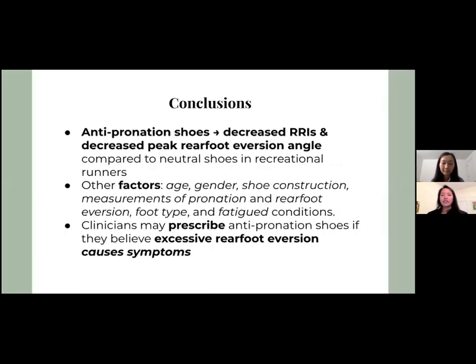So these are the conclusions of our study. Anti-pronation shoes decrease running-related injuries and decrease peak rear foot eversion angle compared to neutral shoes in recreational runners. It varied a lot with these factors that we've covered in the last couple slides. And so clinicians may prescribe anti-pronation shoes if they believe excessive rear foot eversion causes these symptoms.